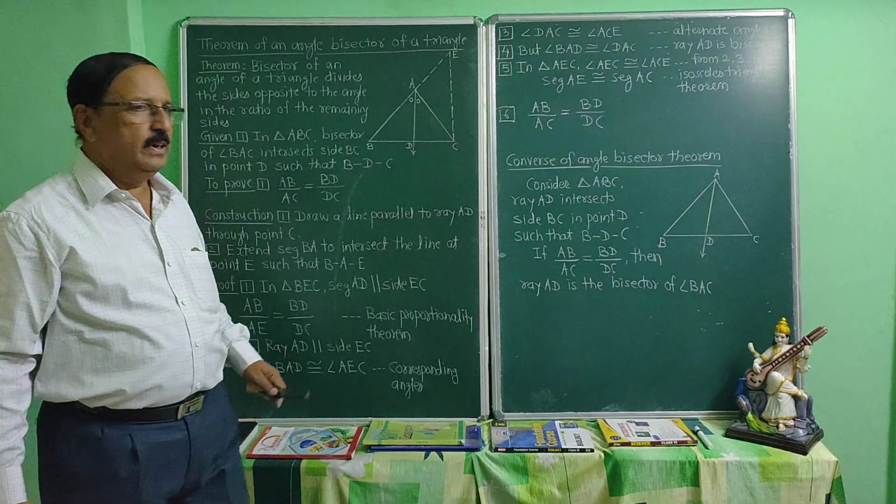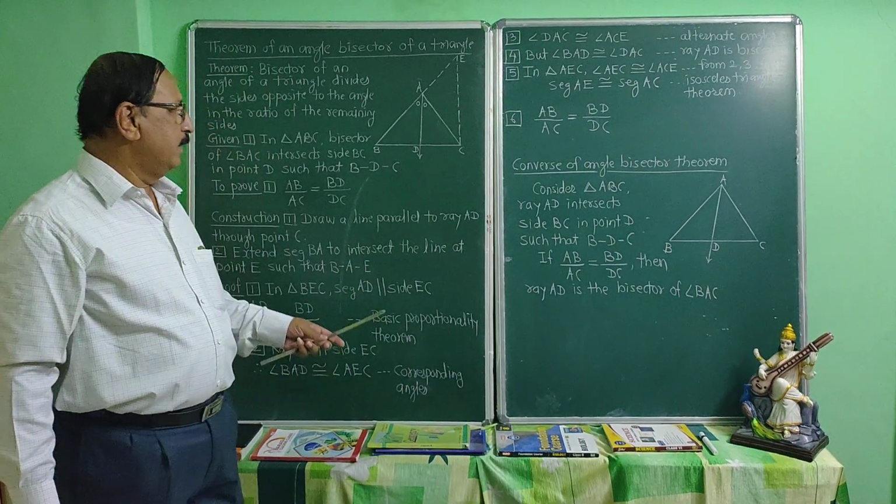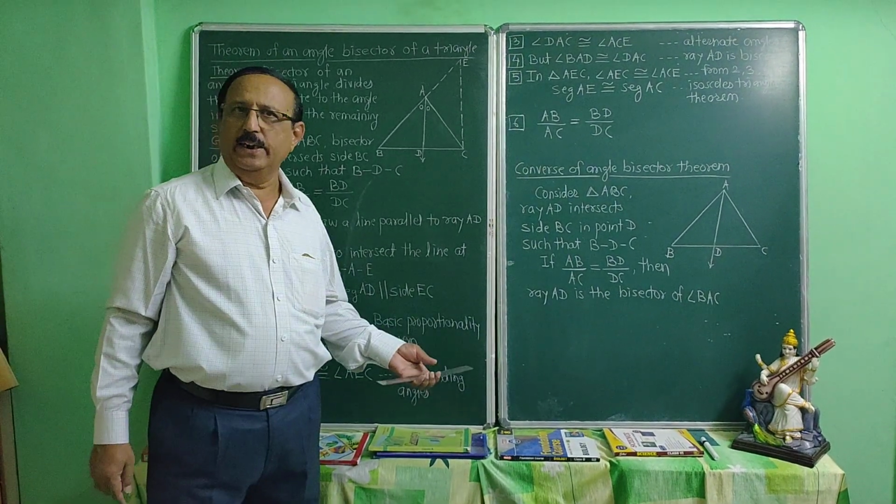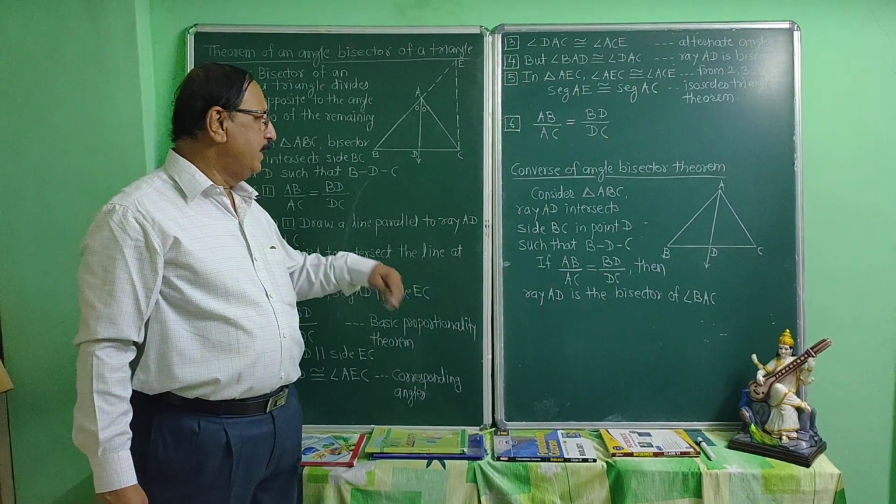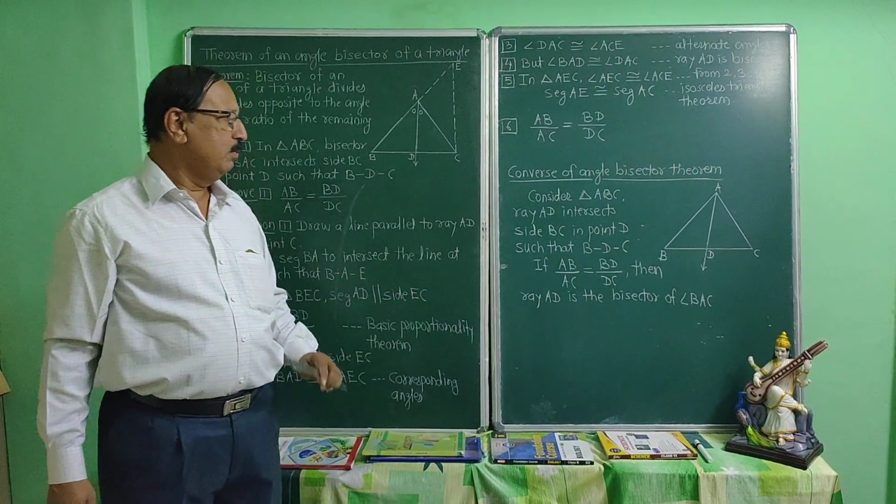This is the converse. And as you know, the proof of the converse is indirect, and indirect proof is deleted from the portion.